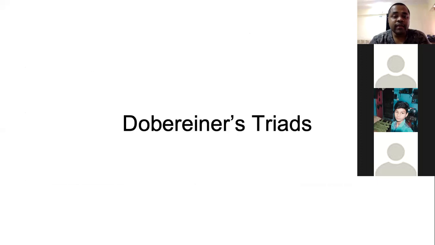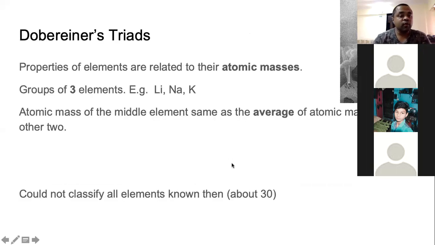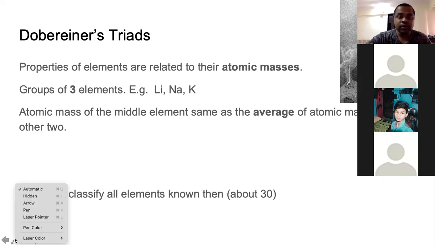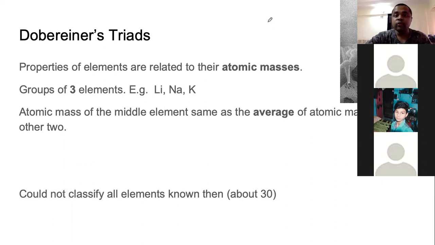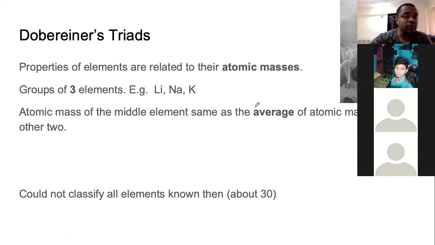So, the main thing that we studied in the last class was Dobreiner's triads. If you remember what Dobreiner did, he was trying to study the properties of the elements that were known at his time. And if you read the textbook carefully, you would realize that when this scientist, Dobreiner, was working, there were only 30 odd elements that were discovered. Not many, only 30 odd.